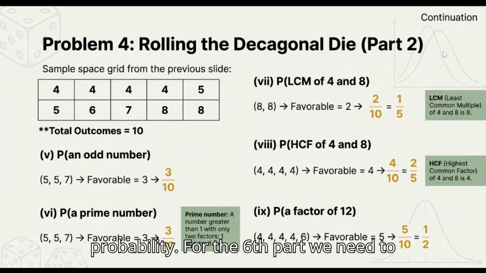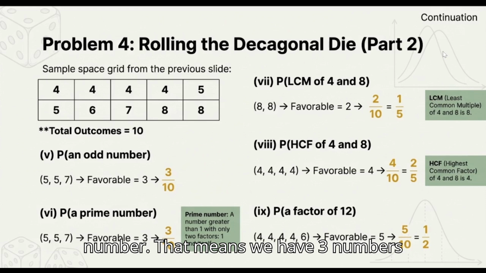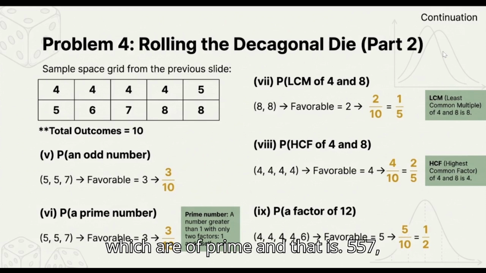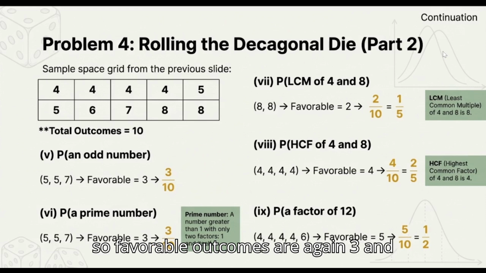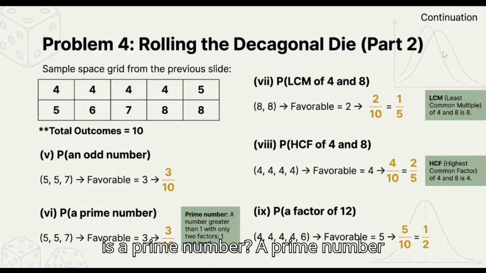For the sixth part, we need to find the probability of getting a prime number. That means we have three numbers which are prime, and those are 5, 5, 7. So favorable outcomes are again 3, and 3 divided by 10 is our probability. What is a prime number? A prime number is a number greater than 1 with only two factors, 1 and itself.